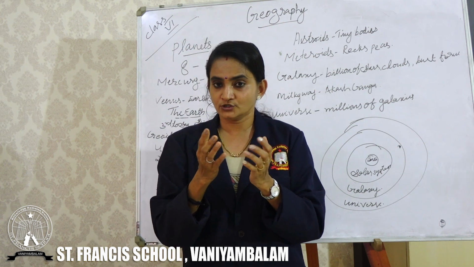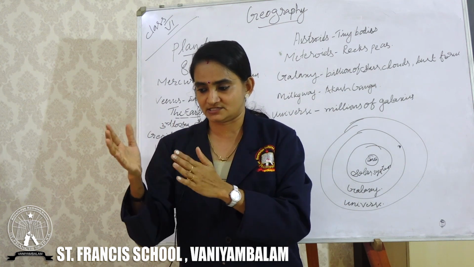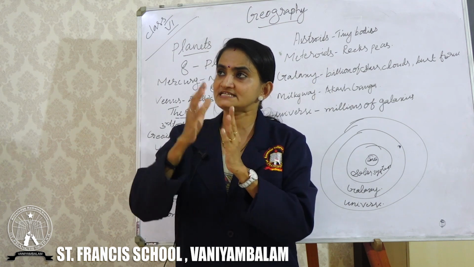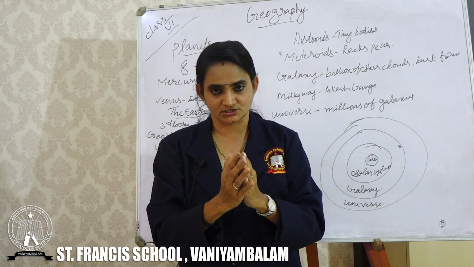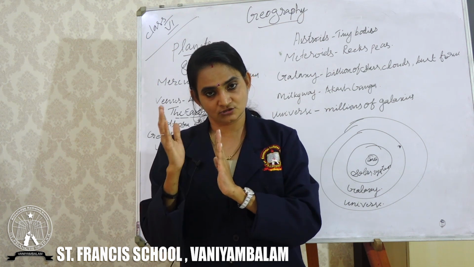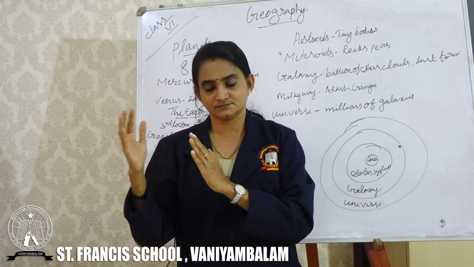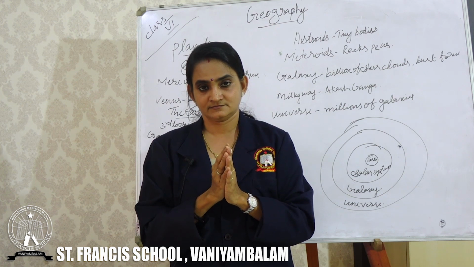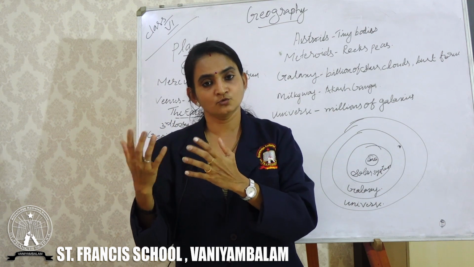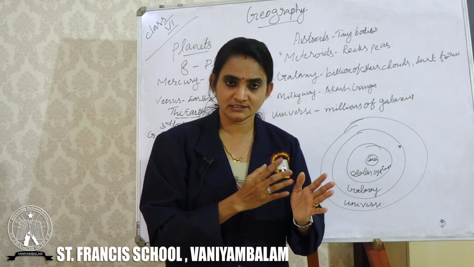Now sometimes you may hear or read in the newspaper today's climate, today's weather, isn't it? How are we getting all this information? With the help of these satellites, we are getting all this information. Okay, so there are human-made satellites and natural satellites. It is not compulsory that every planet has a satellite, and there may be some planets with more than 3 or 4 moons. Okay, so that's all about the moon.